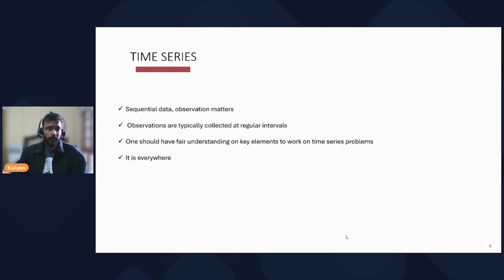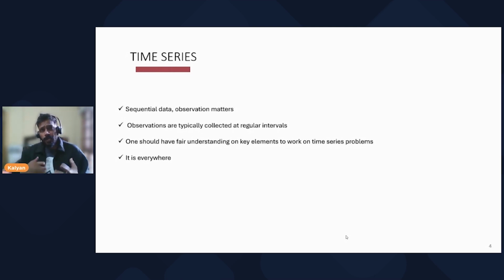Time series. There are so many definitions of time series available on the internet, most of which indicate the same meaning in a different way. A pretty straightforward definition is: sequential data where observation order matters. When we talk about time series data, the main aim is to estimate how the sequence of our observations will continue in the future. Observations are typically collected at regular intervals, like hourly, daily, weekly, monthly, yearly, etc. Depending upon the source of generation, we may have different frequencies at which our data is collected.